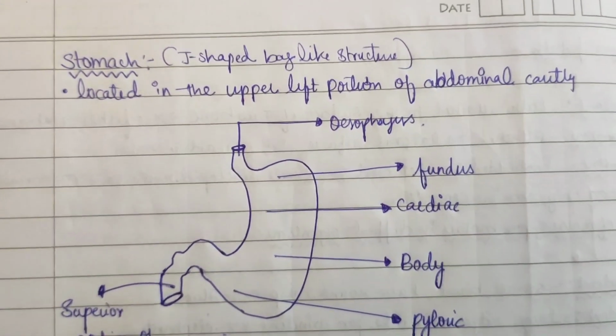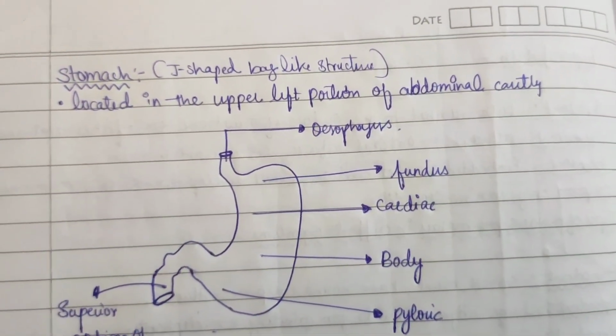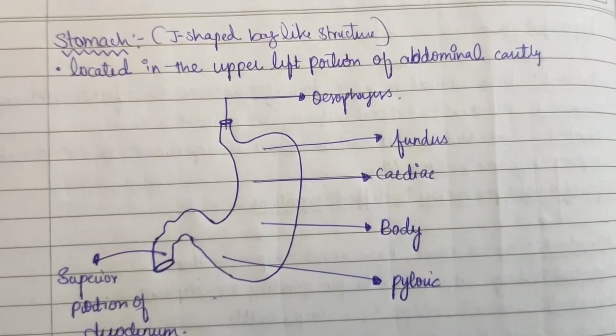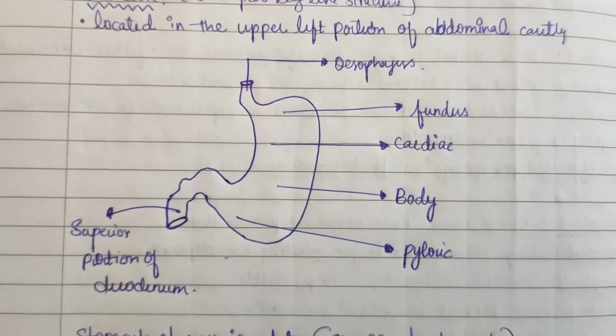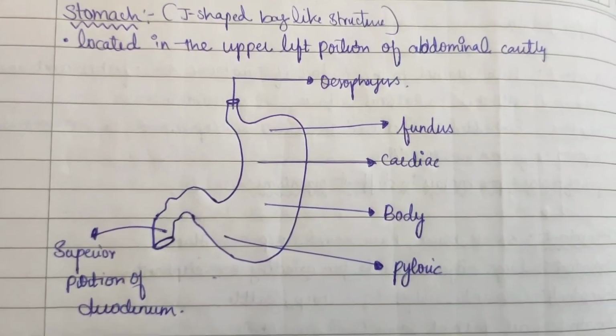The next part is the stomach, which is a J-shaped bag-like structure located in the upper left portion of the abdominal cavity. Here you can see the parts of the stomach. First is the fundus, then cardiac, body, pyloric, then the superior portion of the duodenum, which is connected to the last part of the stomach, that is pylorus.